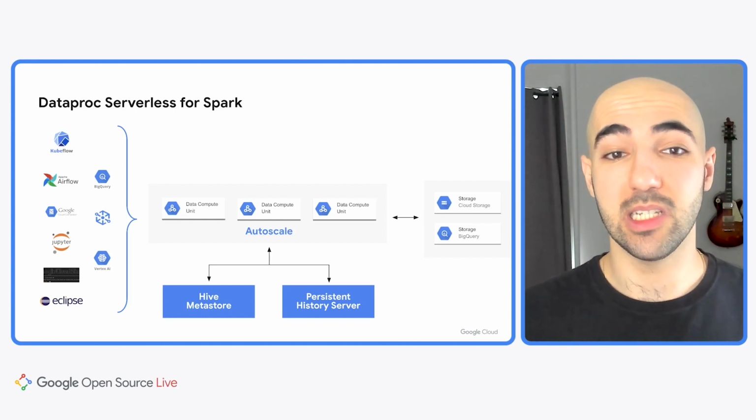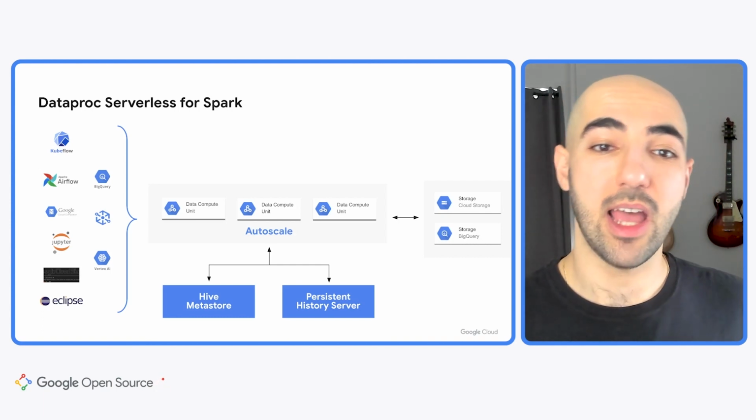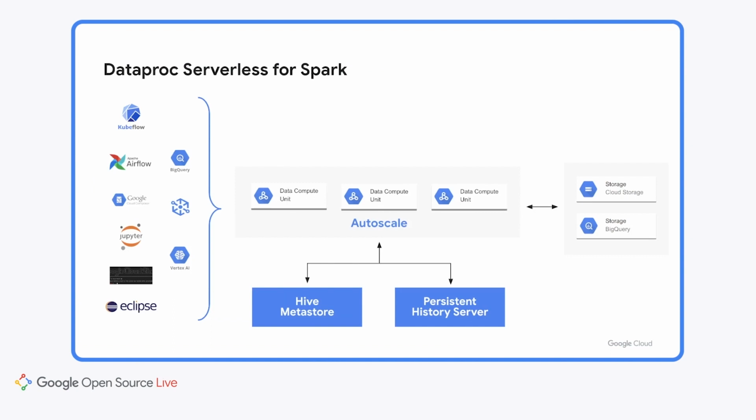Again, Spark Serverless is built to utilize many of the existing tooling to make running Spark on Google Cloud as convenient and as easy as possible. In the middle here, we see this concept of a Dataproc compute unit. Serverless Spark autoscales via these Dataproc compute units, or DCUs. These provide your jobs with the necessary compute resources to complete your jobs and are also how costs are calculated. With these, the Spark job starts, autoscales, and finishes, and all of the resources are cleaned up automatically.